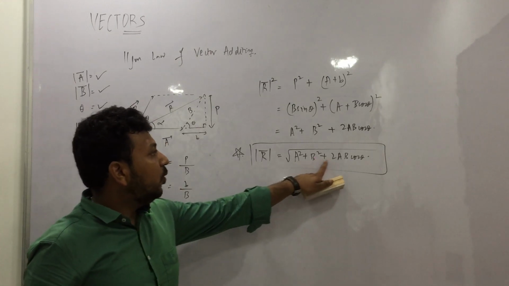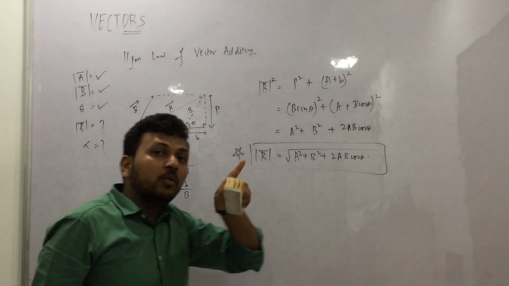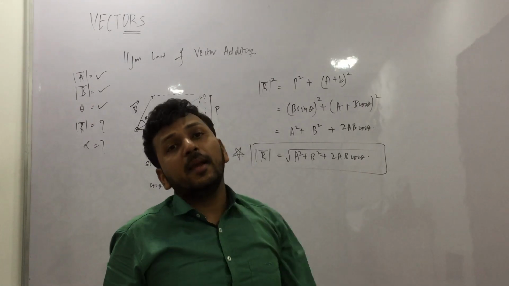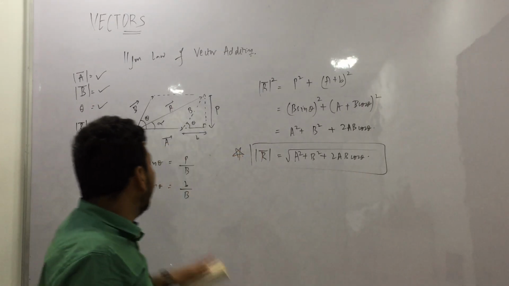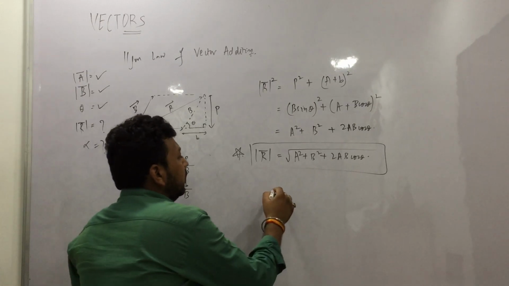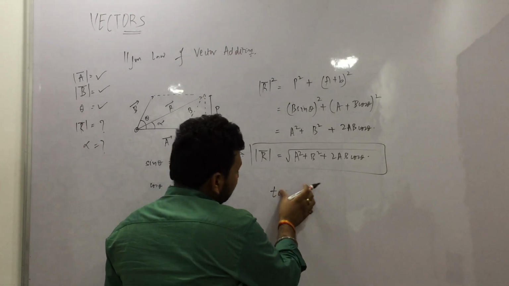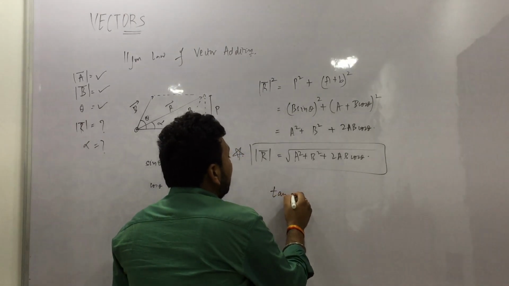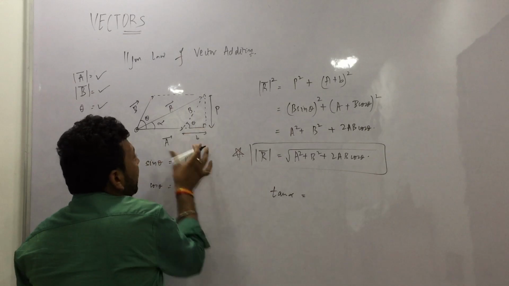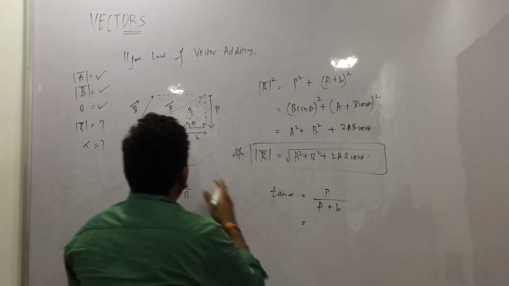So let us see, we know A, B and theta. We already knew 2 and 2 are combining at, say, 60° angle. What we needed to find was R vector, and also alpha. So let us also see what tan alpha is. Tan alpha is P upon A plus b. What P is?